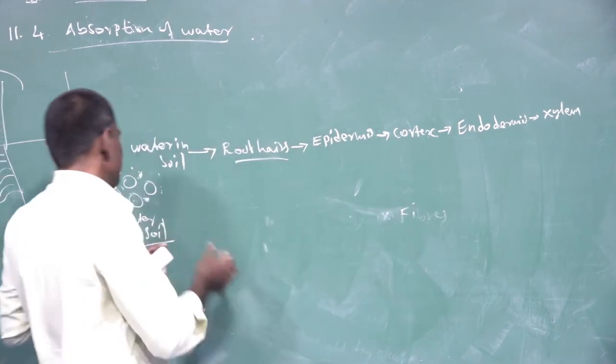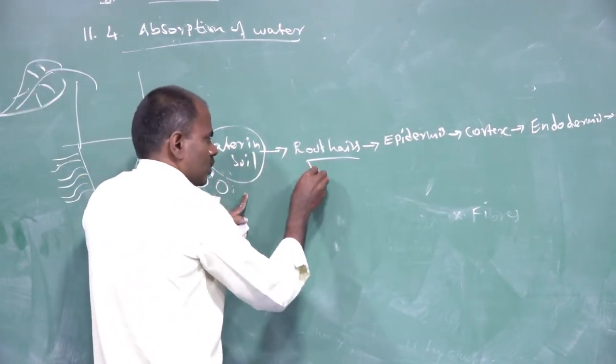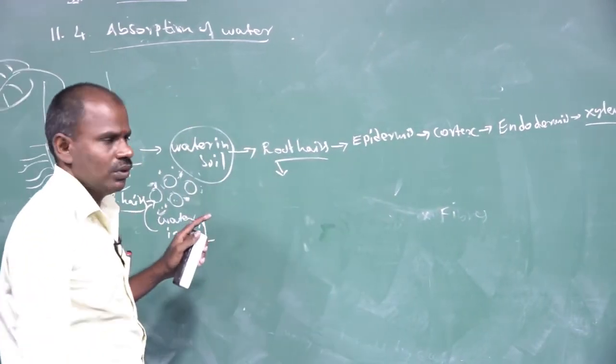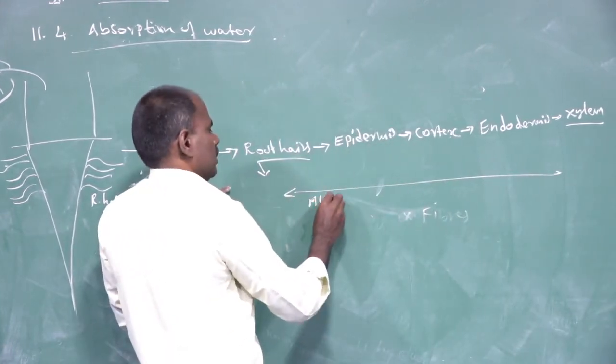The water molecules move from the root hair zone to reach the xylem. This is the process of absorption of water.